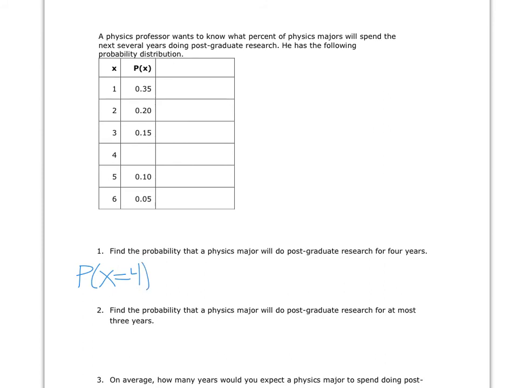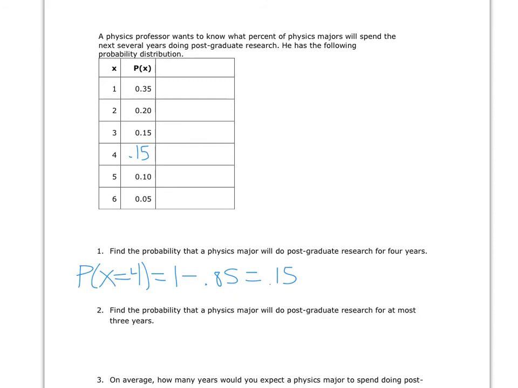So we need to add up the probabilities that are there, and then subtract that from 1, and it'll give us the probability that x is equal to 4. Okay. So if we add those up, we're going to get 0.85. So the probability that x equals 4 is 0.15. All right, we can plug that in. Now our probability column will add up to 1.